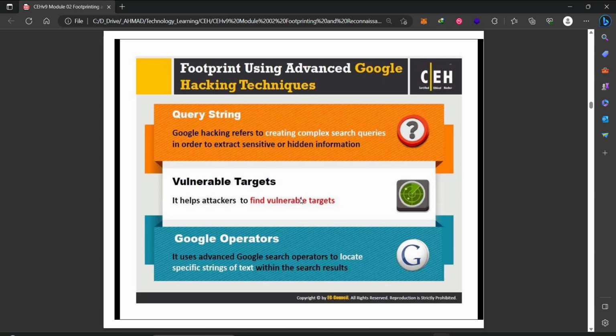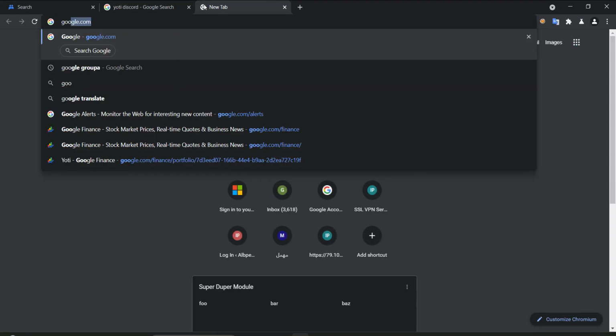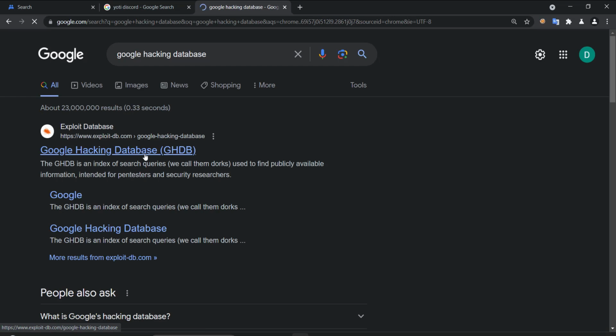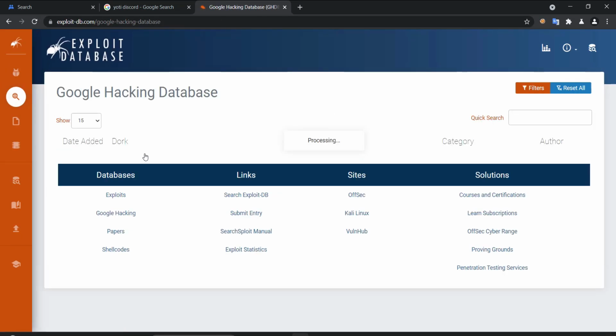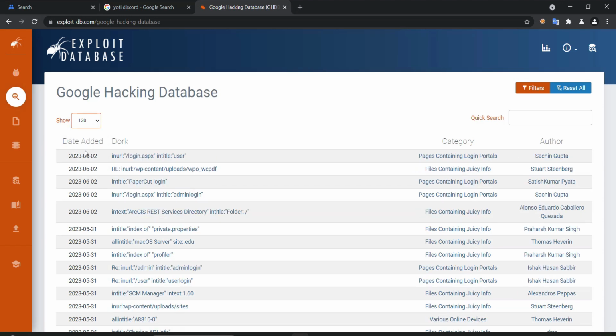It helps to identify vulnerable targets and locate specific sensitive information using the Google operators. So Google Dorks are simply like this. If I type here Google hacking database, we will see that in exploit-db we have all the dorks for Google which we can use.